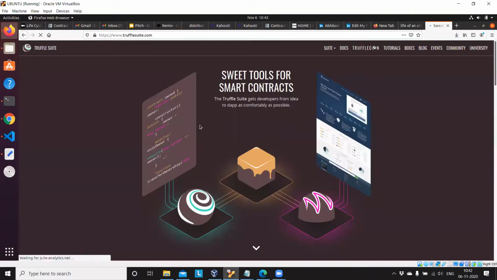Truffle is a framework for deploying and developing smart DApps in Ethereum. So you don't need to use Remix IDE for deploying your smart contract if you are using the Truffle framework.